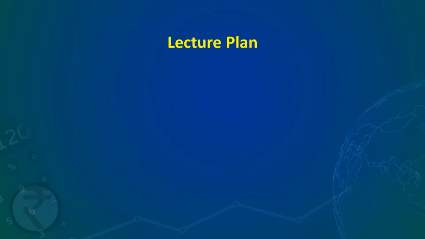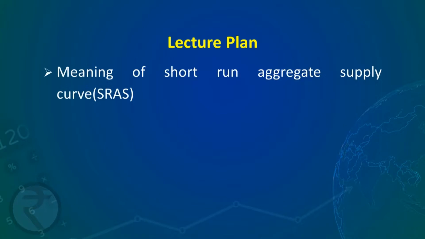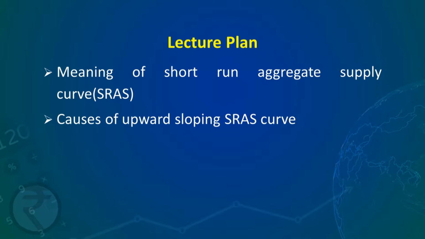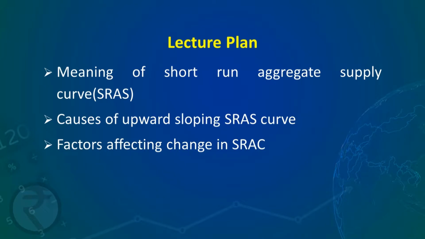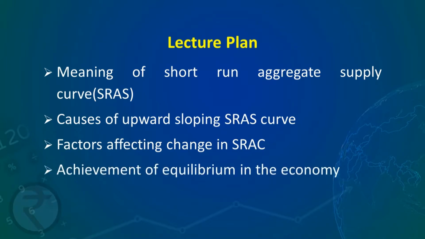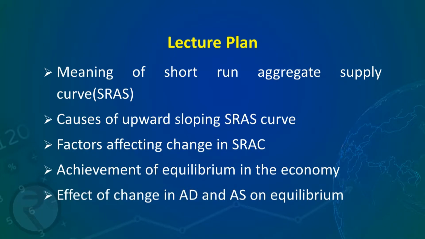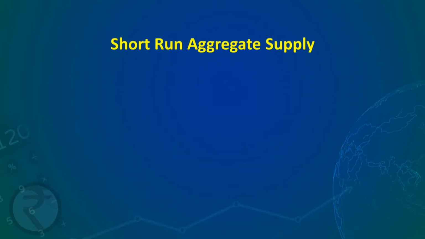This lecture will include meaning of short-run aggregate supply curve, causes of upward sloping short-run aggregate supply curve, factors affecting change in short-run aggregate supply curve, achievement of equilibrium in the economy, effect of change in aggregate demand and aggregate supply on equilibrium. Now, what is short-run aggregate supply?